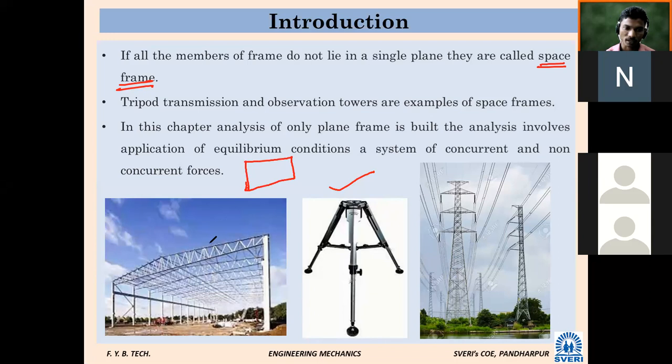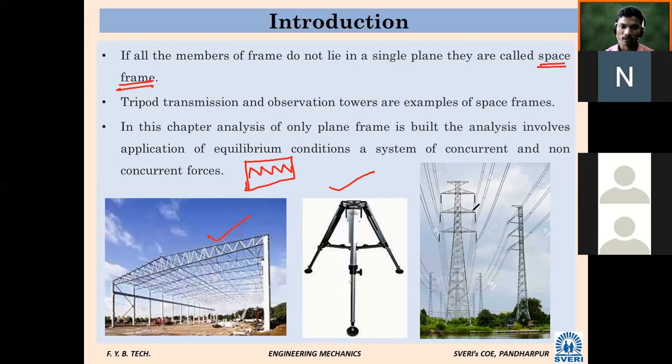Whatever roof structure you are observing in the first diagram, you will see one element only, the first frame. Something like this structure is there, no? So whether it will be a plane frame or a space frame, the first structure for this roof? It will be only plane, because it is lying in a single plane. Plane frame. The second one is a space frame.